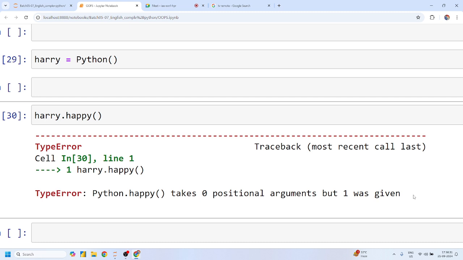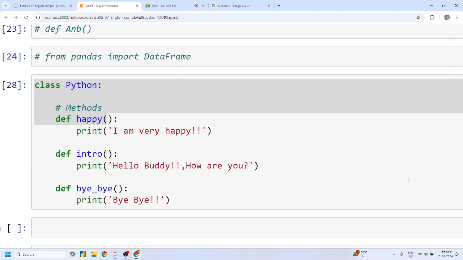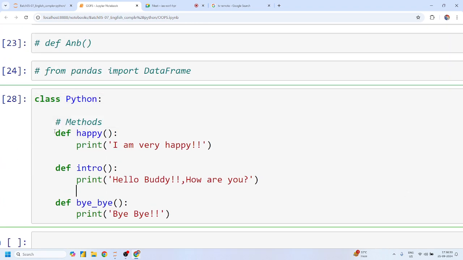Even though we have not passed any argument, why does my error say we have given one positional argument while it takes zero positional arguments? Why is the error like this? Sir, I don't know. Perfect, and this is the thing that you have to know.